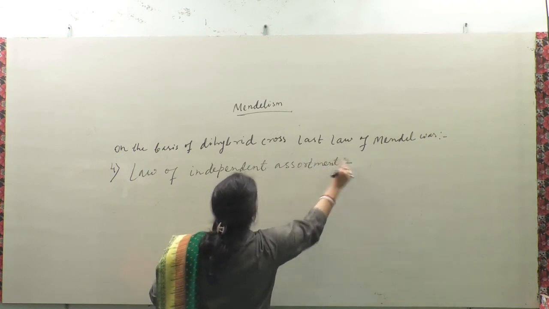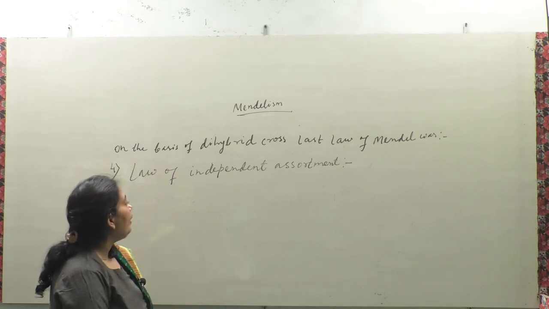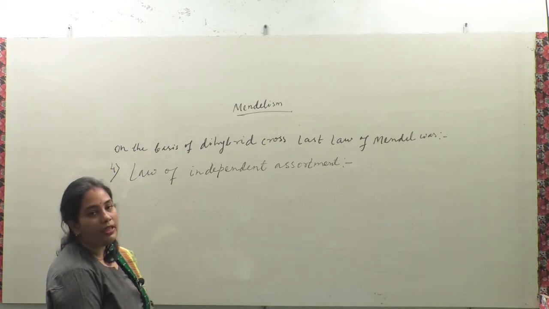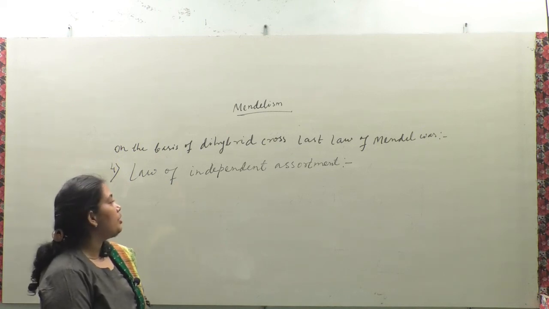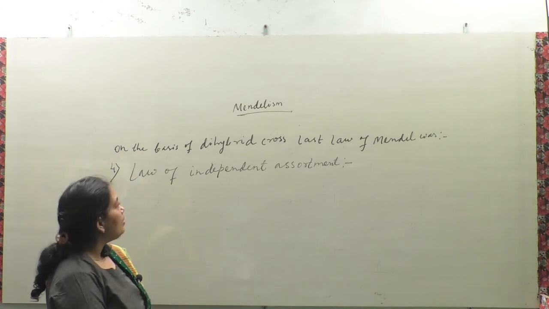Here alleles are independent, do not interact with each other, and pass on to the next generation independently. So it is called the law of independent assortment.